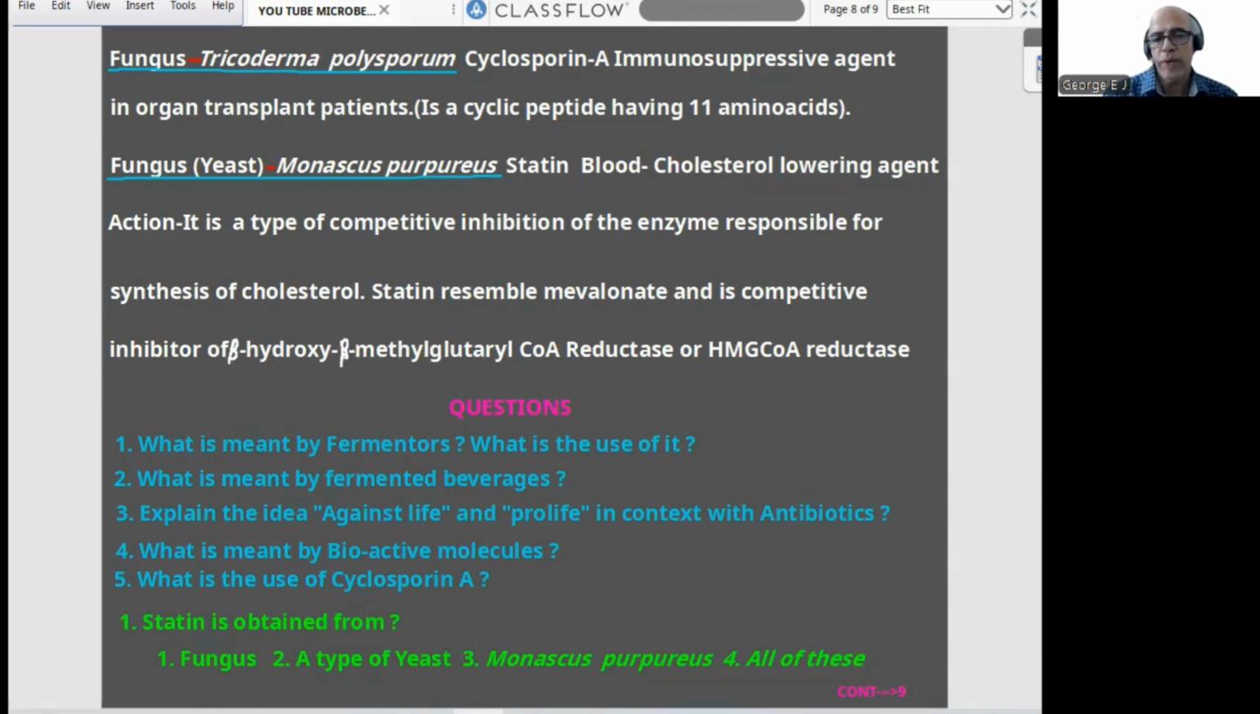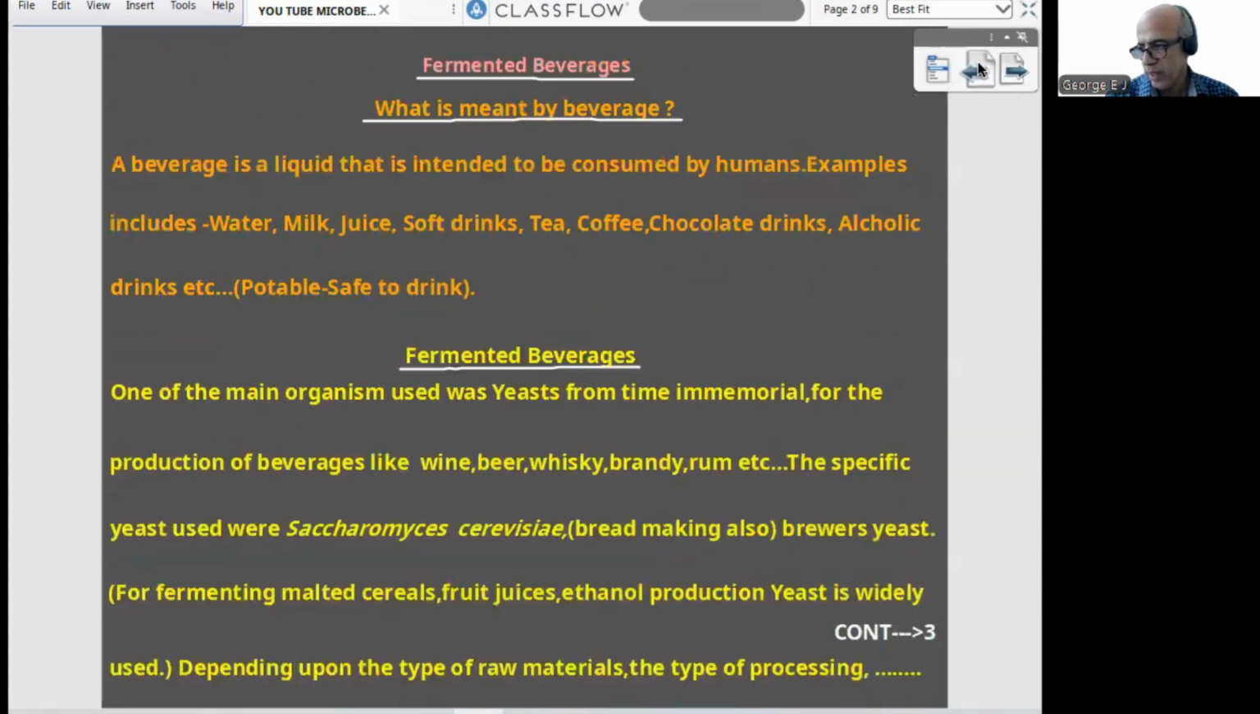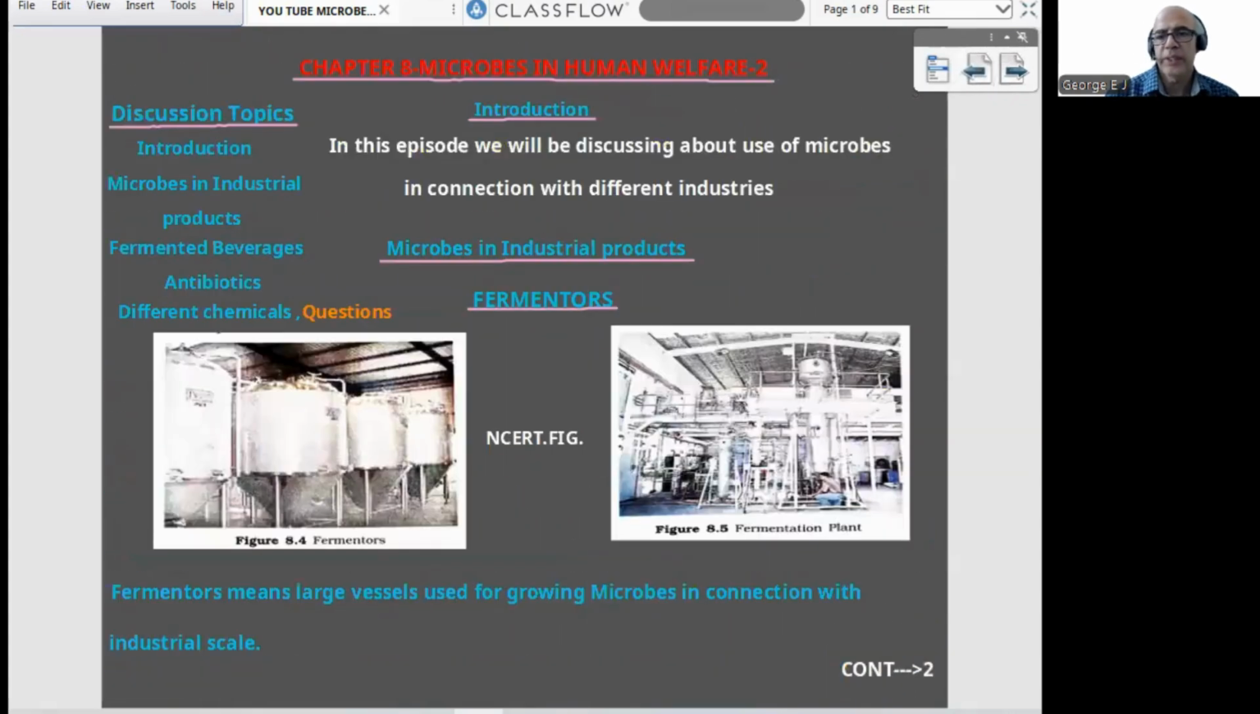And after that, you can find 5 theory questions and 5 NEET model questions with the key. So, what all things did we learn in this episode? Microbes in human welfare, second part. We can just rewind it, so it will be easy for you.